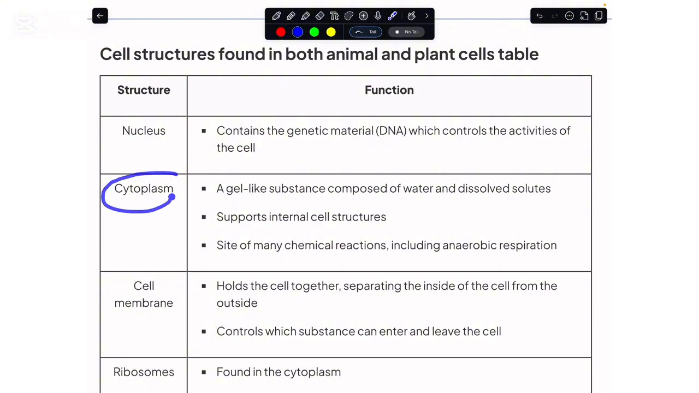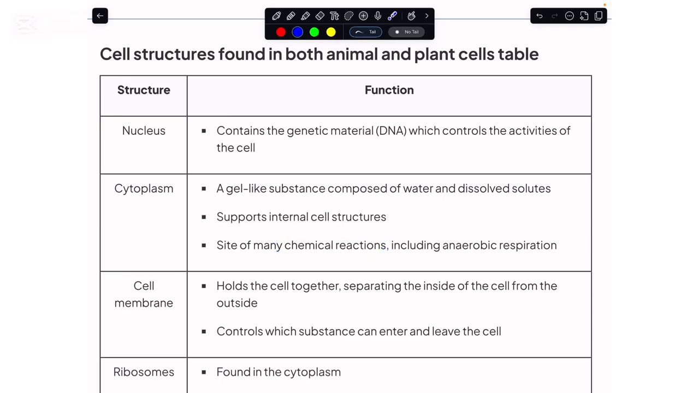And if we were to talk about the cytoplasm, this is a kind of gel-like substance, and it is composed of water and dissolved solutes. And for sure, since within the cytoplasm, as we have seen above, we have multiple cellular structures, they need support. So that support would again be provided by the cytoplasm.